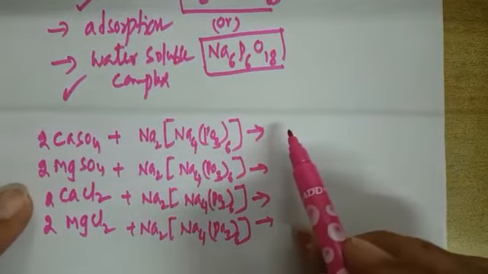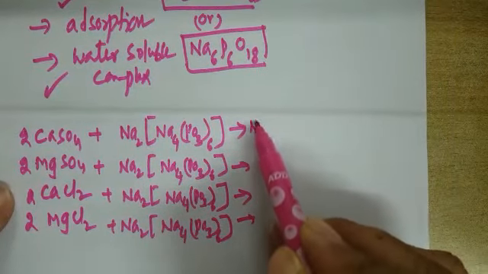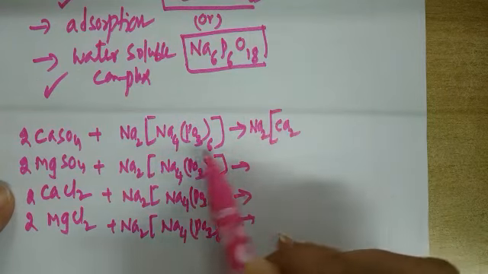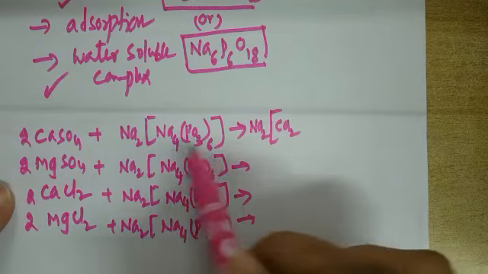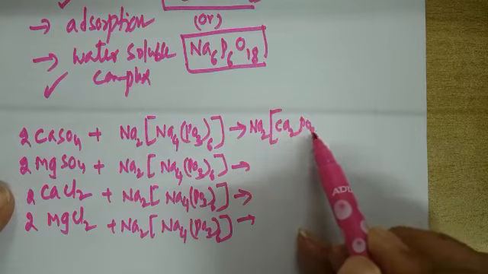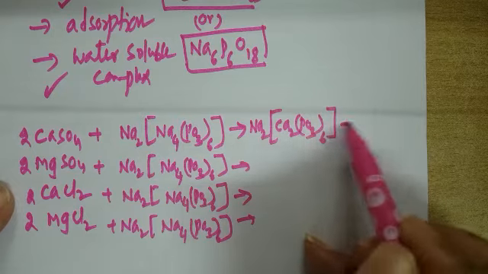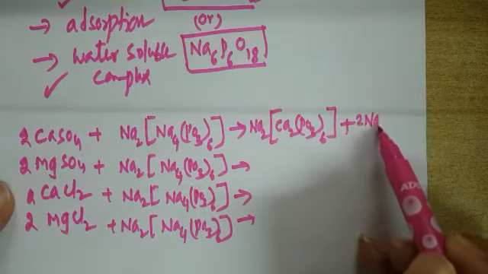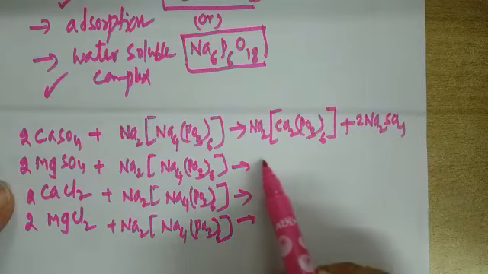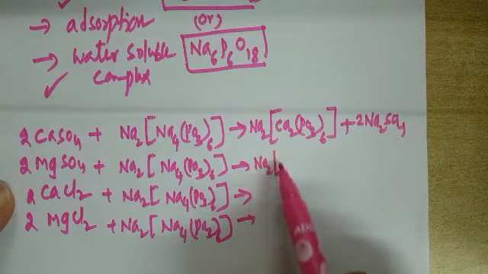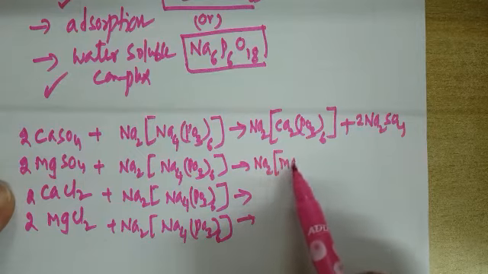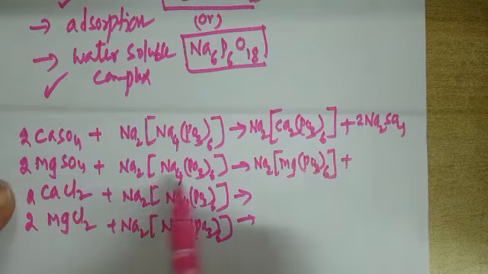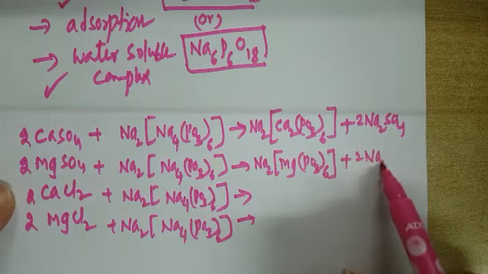So the formula will be what? Na2 Ca2 (PO3) taken 6 times, understood? Instead of 4 sodiums, 2 calciums exchange, plus 4 sodiums and 2 sulfates, so 2 Na2SO4. Similar way, Na2 Mg2 (PO3) taken 6 times plus 2 Na2SO4.